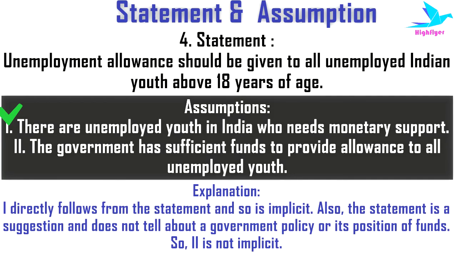It is talking about unemployment and also the reason why monetary support should be given. Then assumption 2. The government has sufficient funds to provide allowance to all unemployed youth. Now this assumption seems totally out of context and non-implicit because in the statement there is nothing mentioned about the government and its capability for funds.